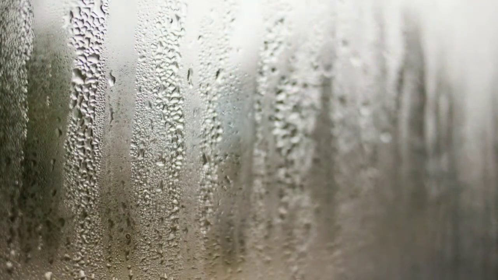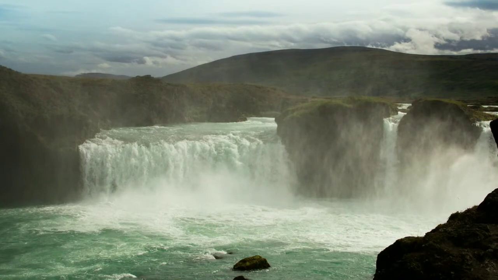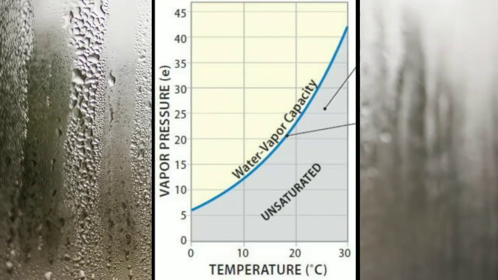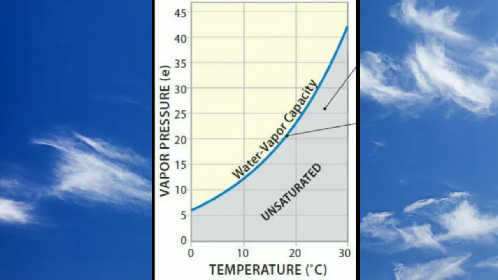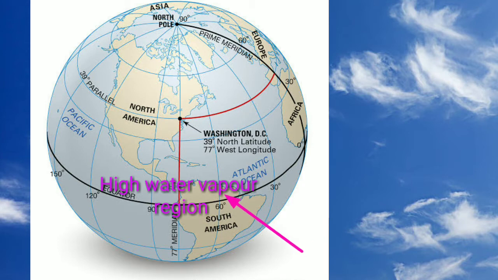The next component of atmosphere is water vapor. This is not a stable content. It increases with increasing temperature and decreases with decreasing temperature. That is why in tropical regions the temperature is high and the percentage of water vapor is also high.